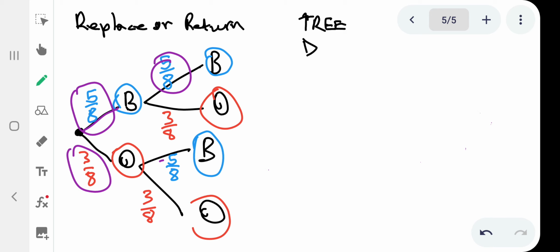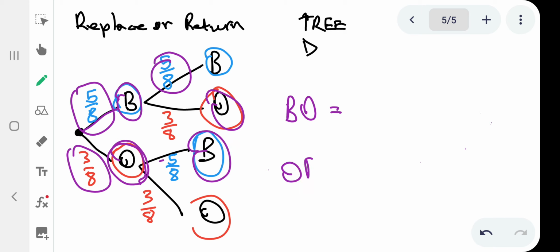All right, so now per tree diagram we can get a blue and an orange. At least kune blue and kune orange, right? So it can be blue and then orange, or ungathola il-orange bese uthola eli-blue. So at least kunamakhala ahlukene lapho, right? And what is the probability of getting blue and then orange? Blue is 5/8 and then orange is 3/8, right? And what is the probability of getting orange?